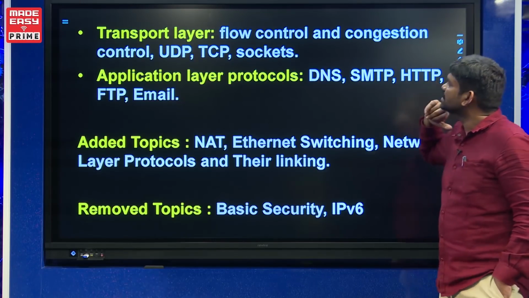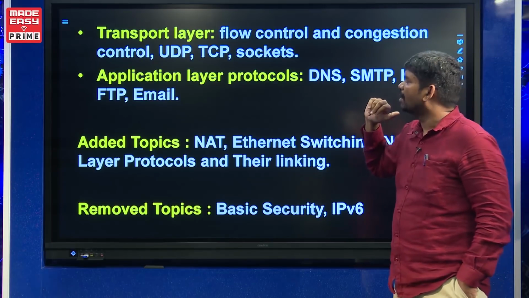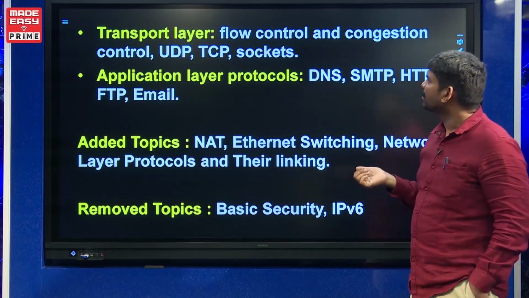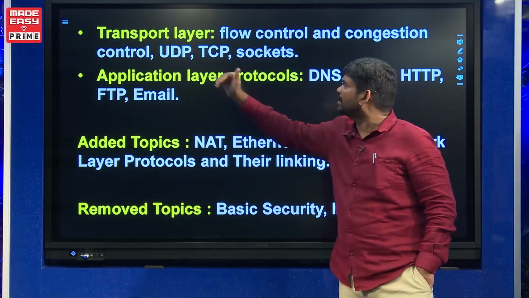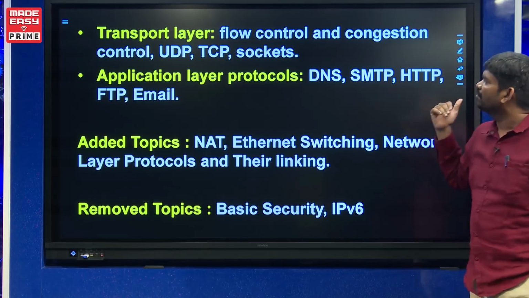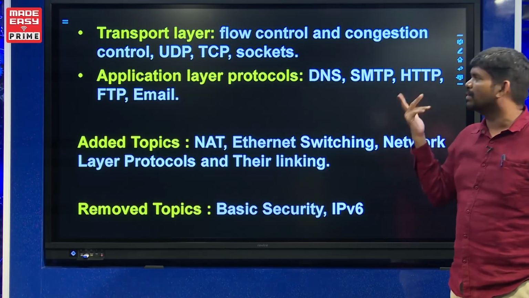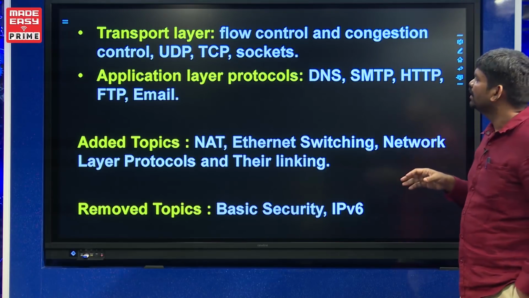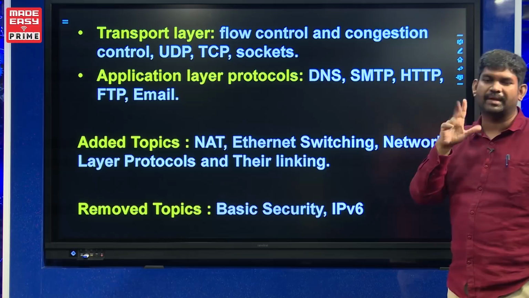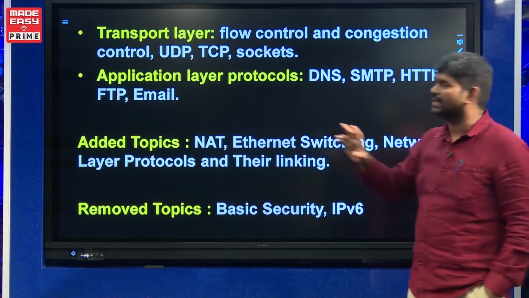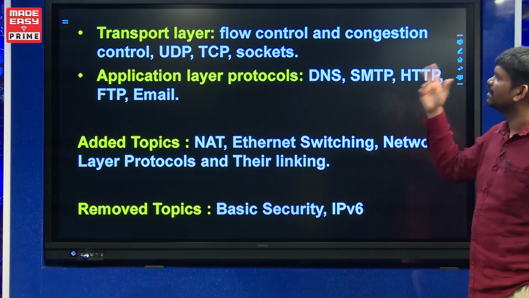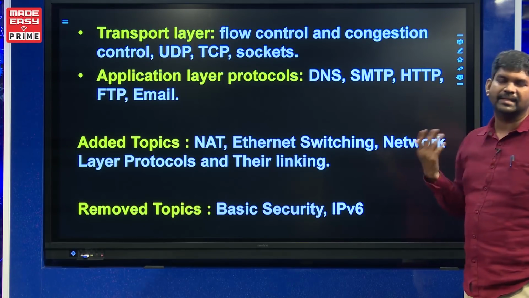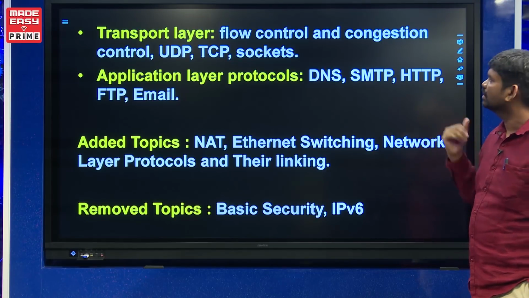In the congestion policies we discuss slow start algorithm, congestion avoidance, congestion detection protocols. And here the difference between UDP and TCP: if you want reliability, even if it is slow, you go for TCP. If you want the data to be fast and you want to send a small size, you can go for UDP. Previously, the initial circuit switching and packet switching will be helpful to understand clearly this TCP and UDP. This transport layer is the same as the previous syllabus. Only thing is linking is added more, okay, in 2021.